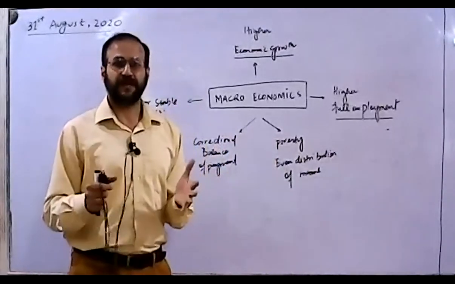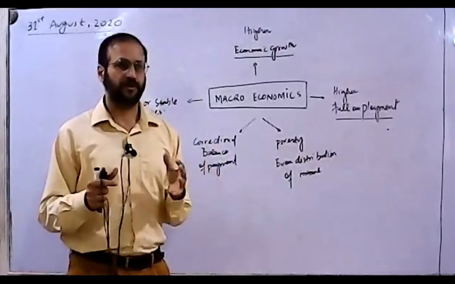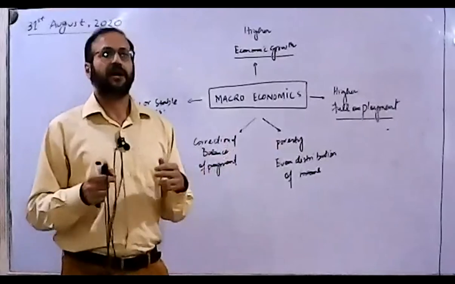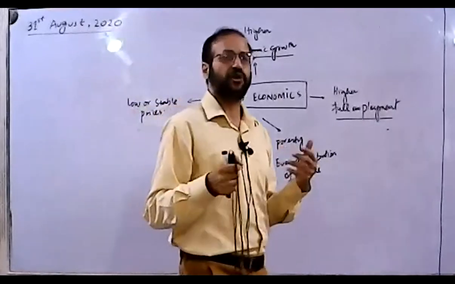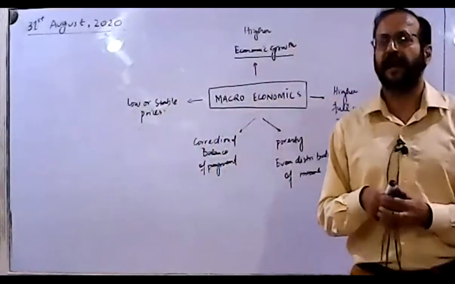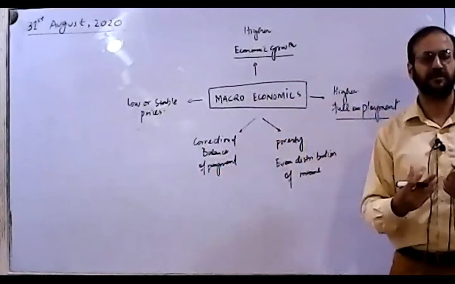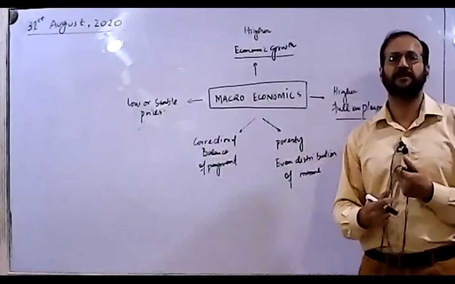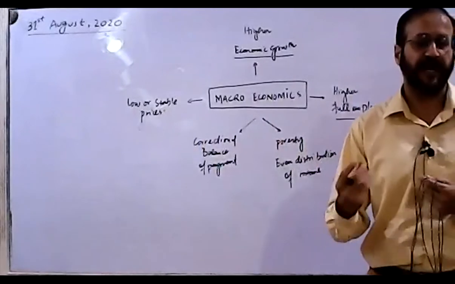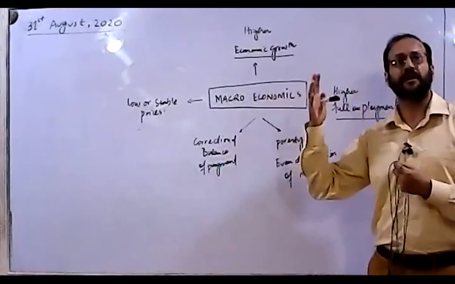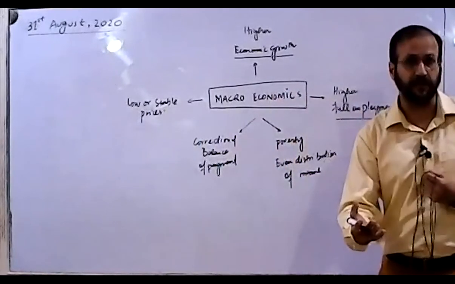And who is actually the person who's going to look after it? In very simple words, whom does this problem belong to? It actually belongs to the people of the economy. But whose actual problem is this? The main concern for these is the government. Usually they say that macroeconomics is the economics of the government as well.